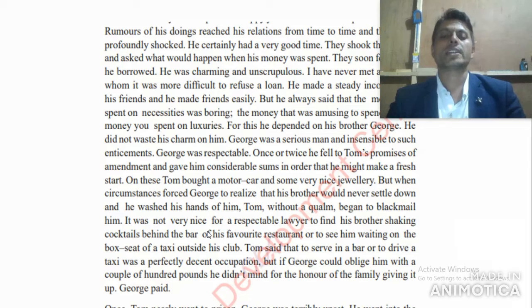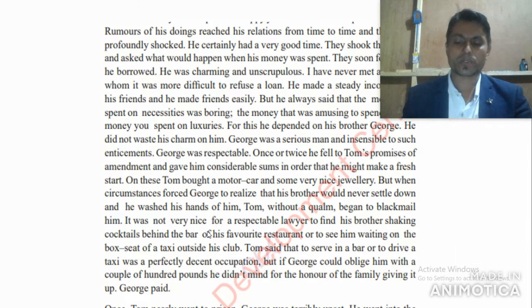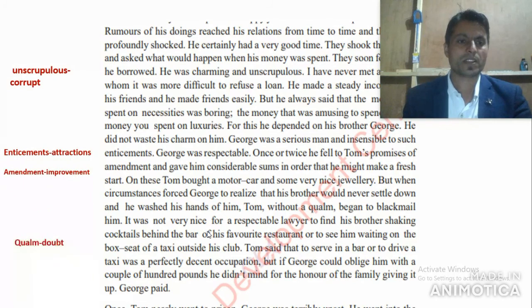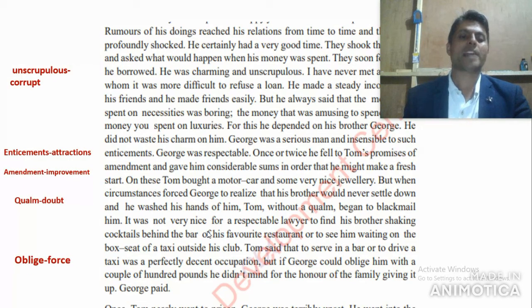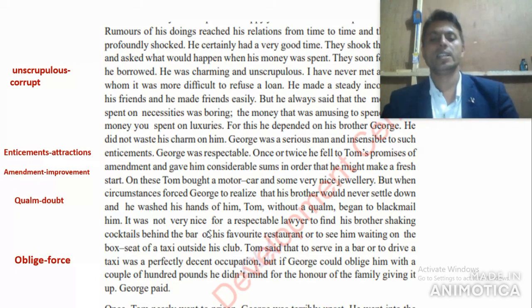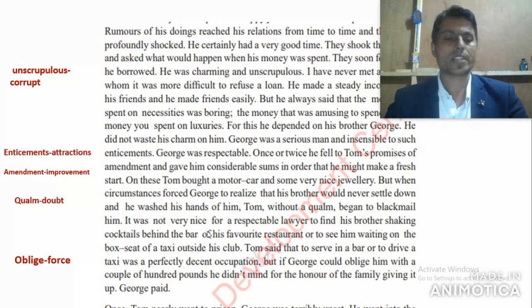So you must know the meaning of oblige very well. Look here. Oblige means force. If George could oblige him with a couple of hundred pounds, actually for the honor of the family, for the prestige of the family, Mr. George Ramsey easily paid for the betterment, for the prestige of the family, right?